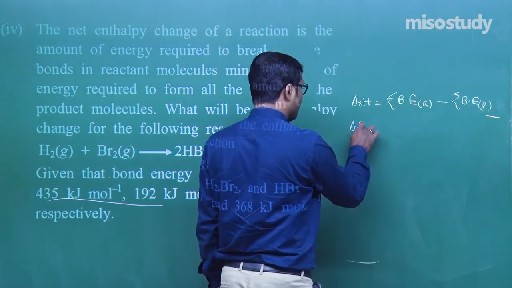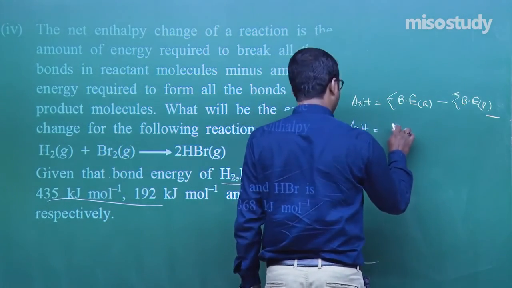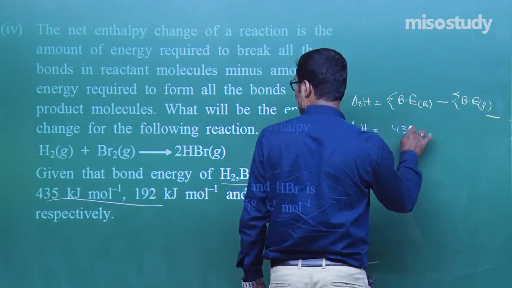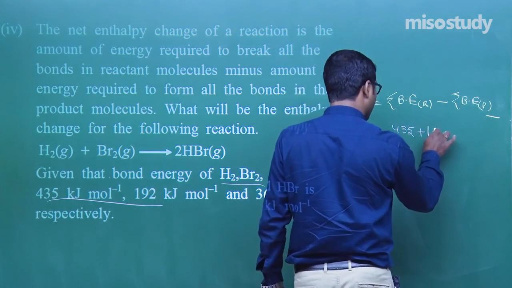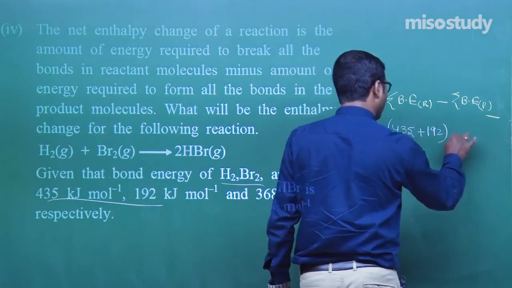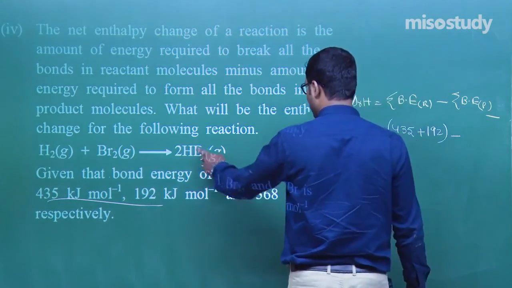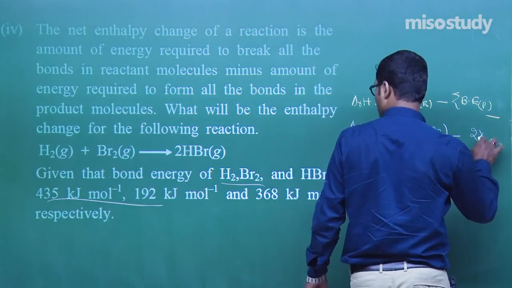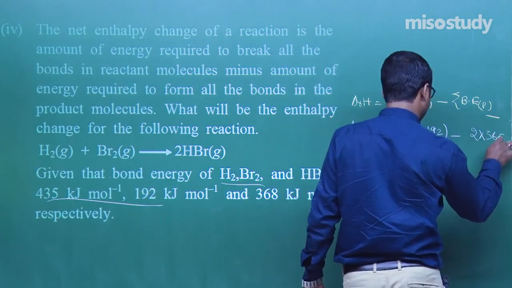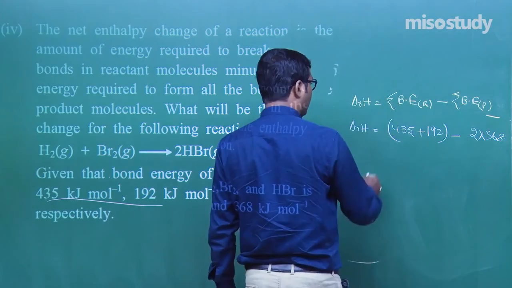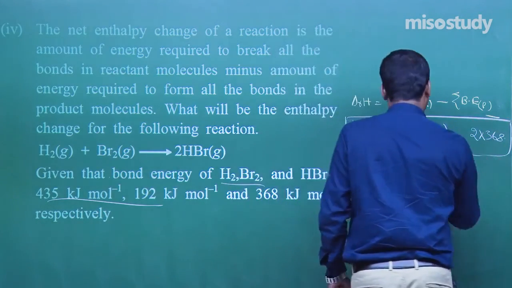So heat of reaction is equal to 435 plus 192 minus bond energy of the product, that is HBr, 2 into 368. So after solving we get the value.